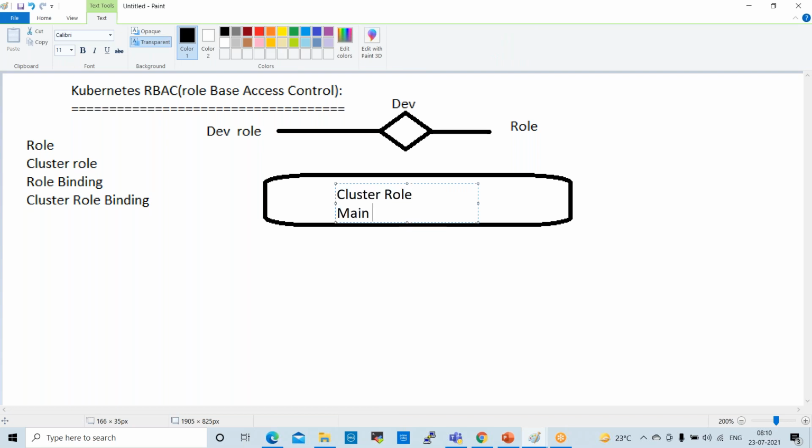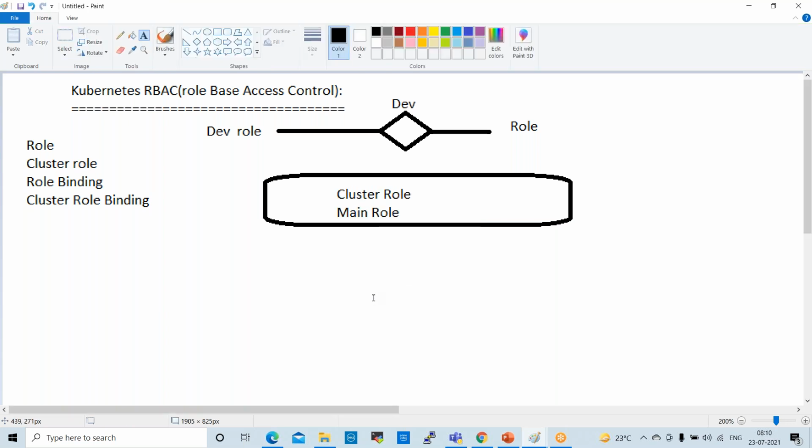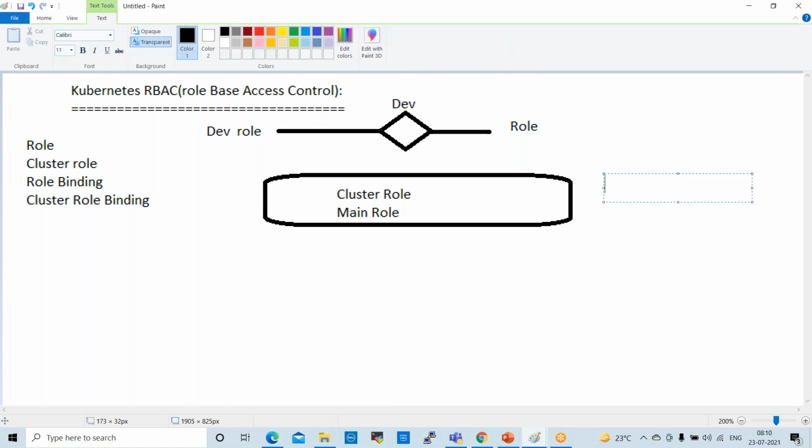In real time, cluster role means it is a Kubernetes admin, related to DevOps engineers. So Kubernetes admin, cluster admin role. Normally, when we join a project, if you are maintaining the cluster, you'll get the cluster admin role. Full permissions will be available to the cluster admin.